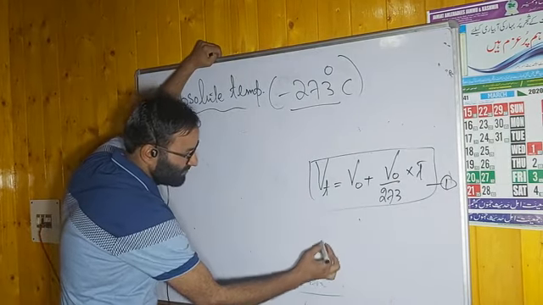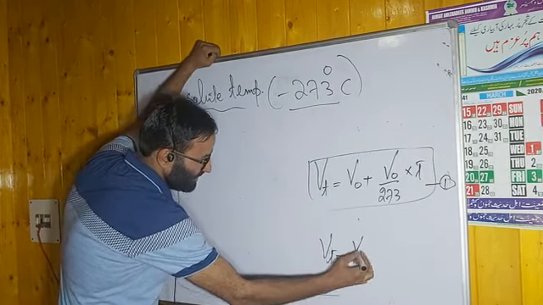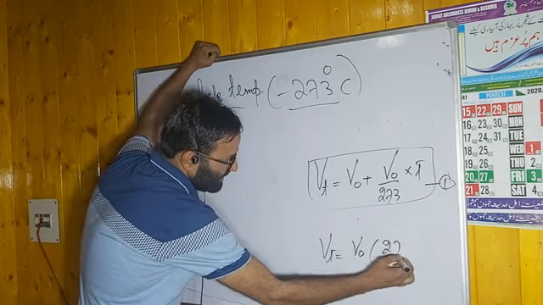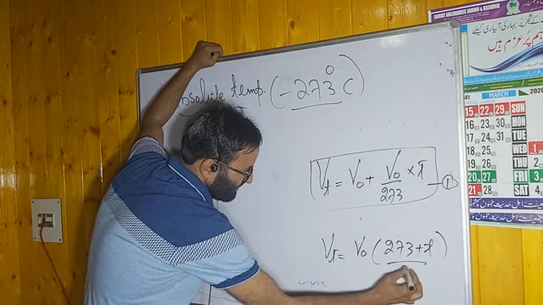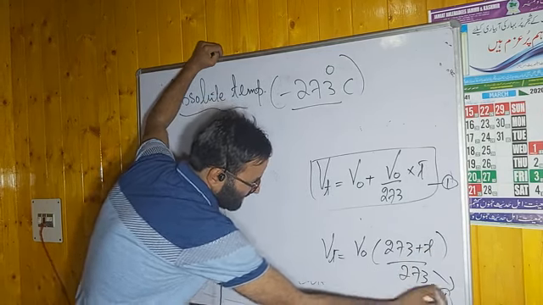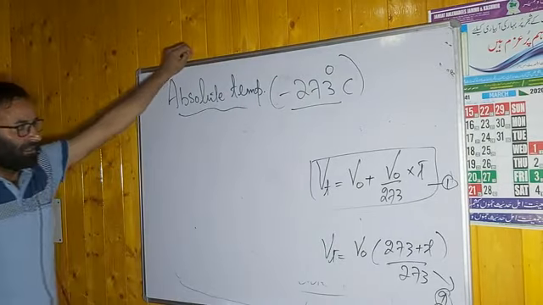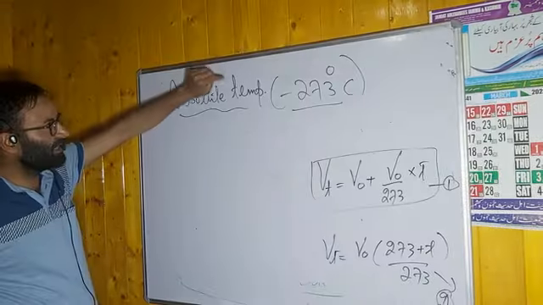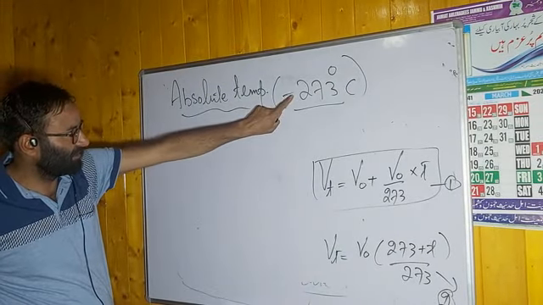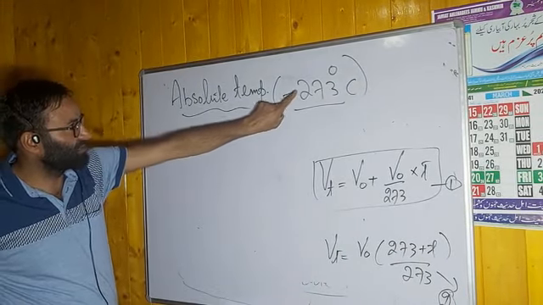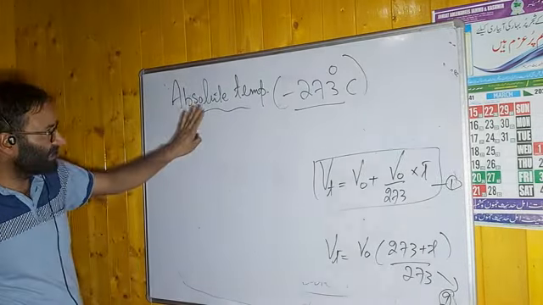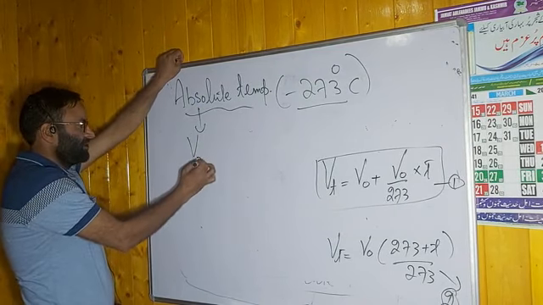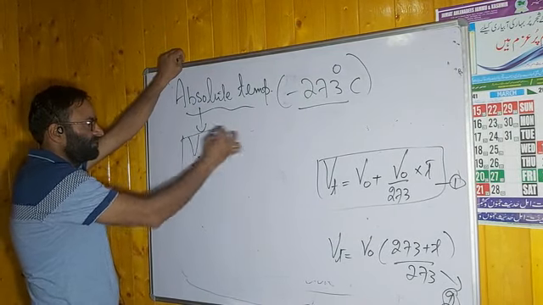Then we derived this equation first, then equation number second. If you solve it, you will find Vt is equal to V0, which comes out as a common term, times 273 plus T divided by 273. This was equation number second. Then when we substituted various temperature values, finally a temperature was reached. What is that temperature? Minus 273 degrees Celsius. At this temperature, when we apply this formula, the volume of the gas comes out to be 0. Remember this point.